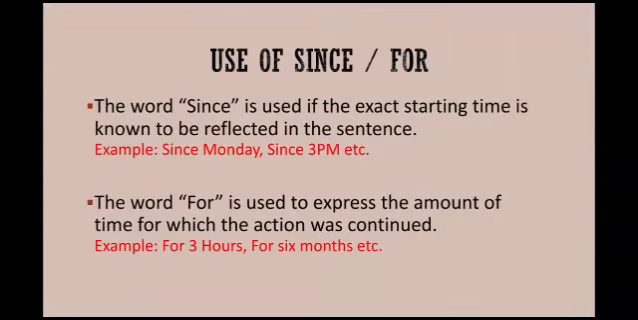Now let's study the use of since and for. The word since is used if the exact starting time is known to be reflected in the sentence. Means when the point of time is given when the action began. For example, since Monday, since 3 pm, etc. Let's take one sentence. It has been raining since morning. He has been working on the project since 6 am. The word for is used to express the amount of time for which the action continued. Amount or duration. Remember. For example, for 3 hours, for 6 months, etc.